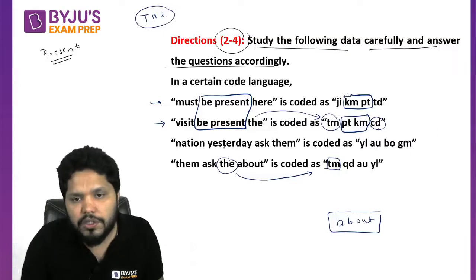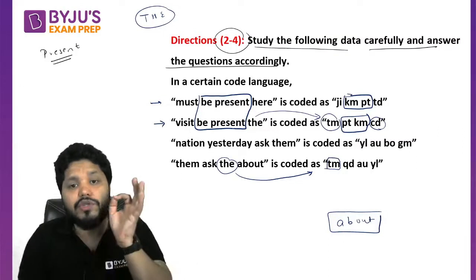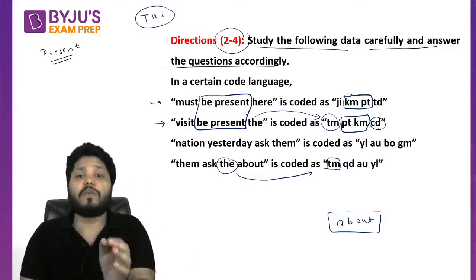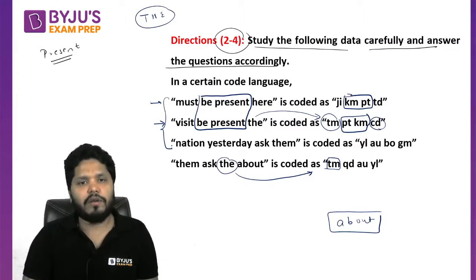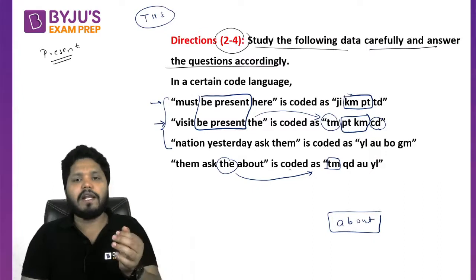No sir, about is not present in the third statement, not in the second, and not in the first statement either. So out of the first three, about is not there. So whatever the common code is, that cannot be the code of about.